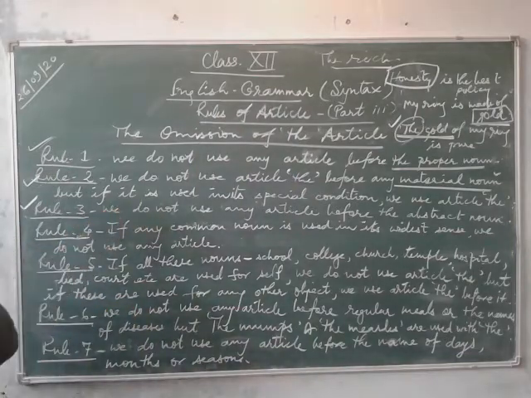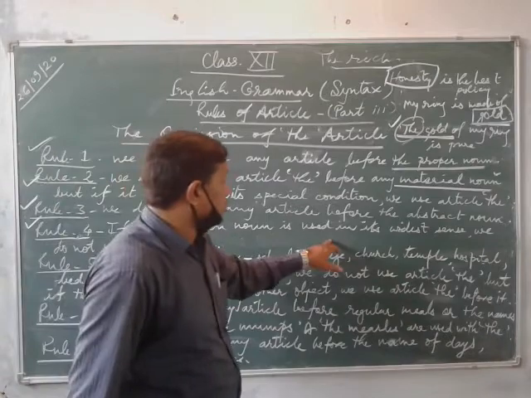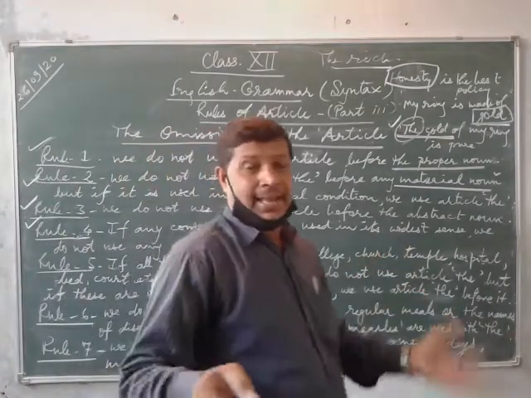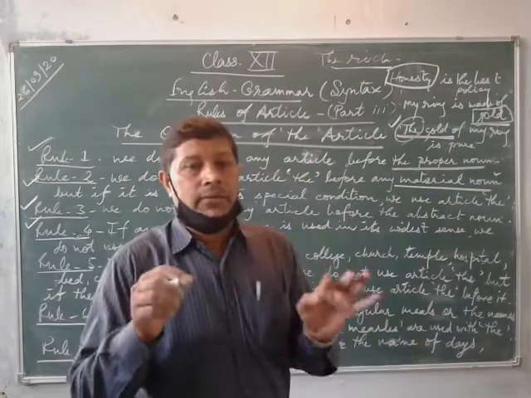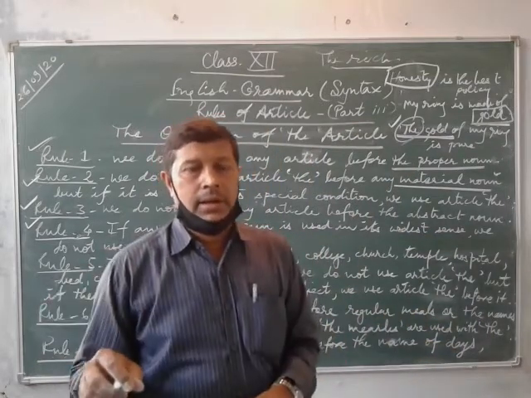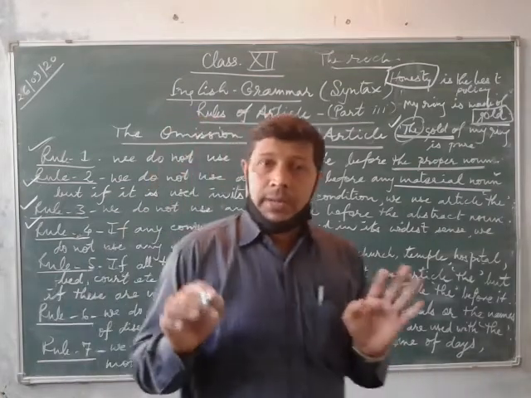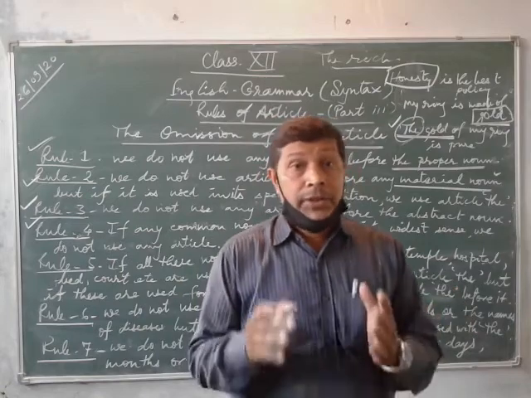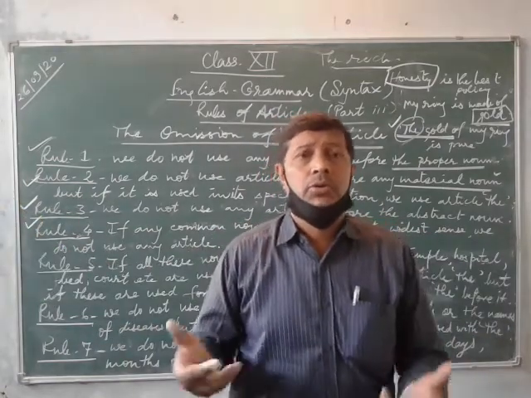So that is the third one. Fourth: if any common noun is used in its widest sense, make it very clear. What I taught you earlier, we can use article a and an before any common noun. But if it is used in its widest sense, what do you mean?